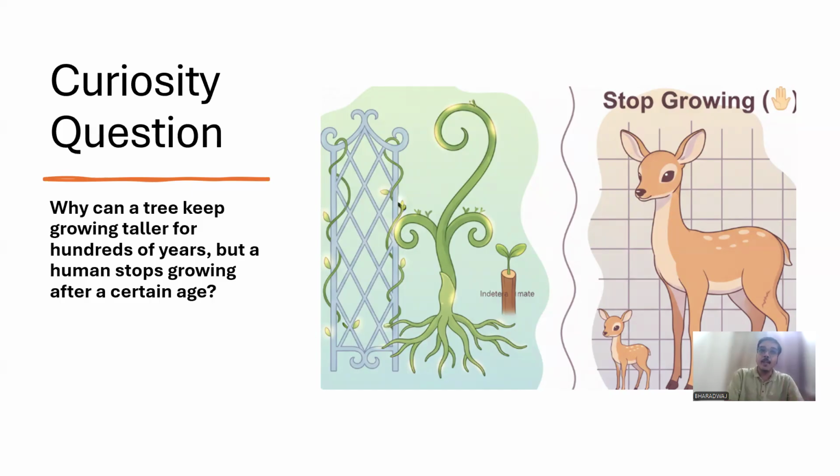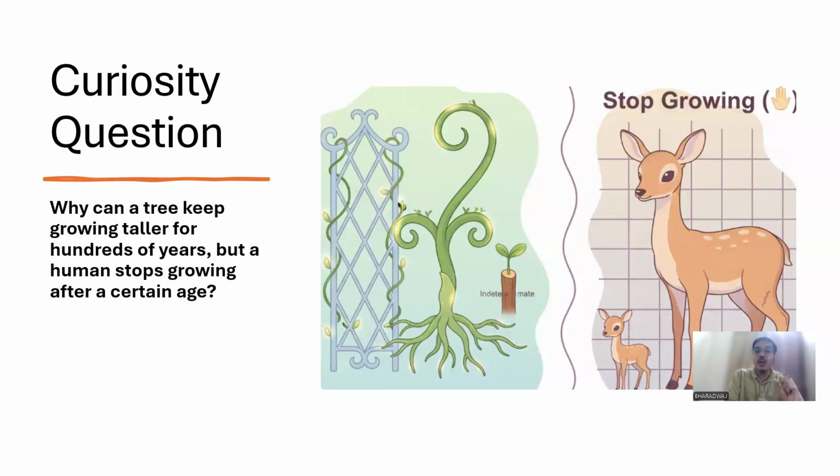Whereas plants, on the other hand, keep on growing till they die. It shows a kind of growth. For example, if you take some pine trees in the forest, they grow up to 100 meters, 200 meters, like that. But humans cannot grow like that. After a certain age, the growth is completely stopped.